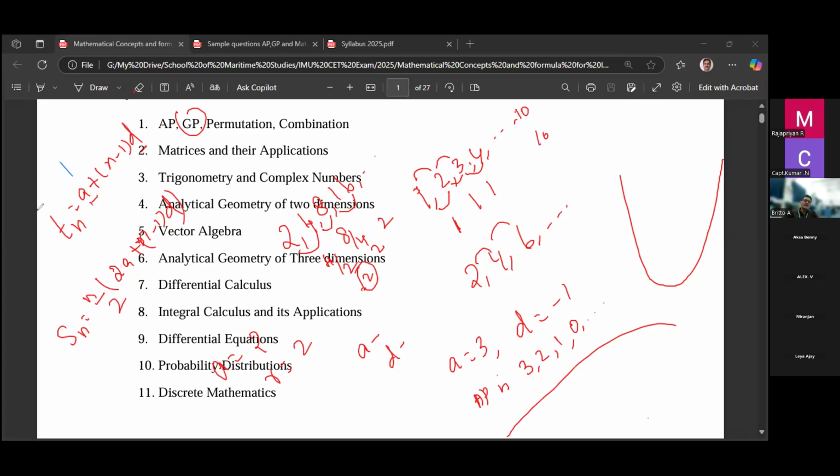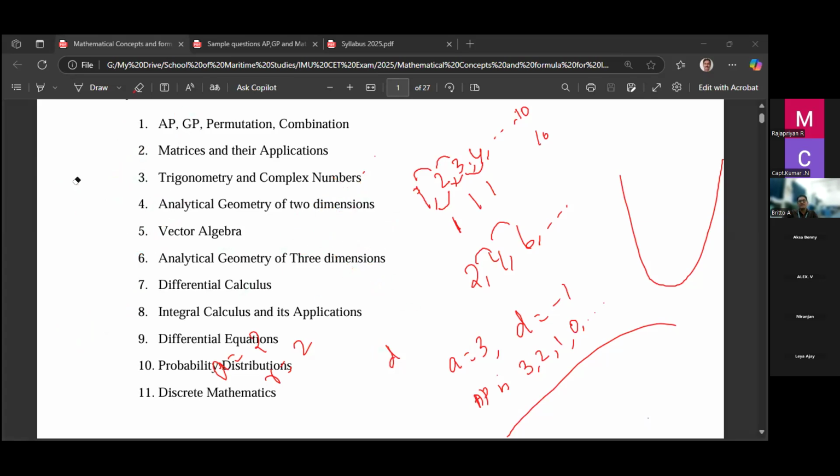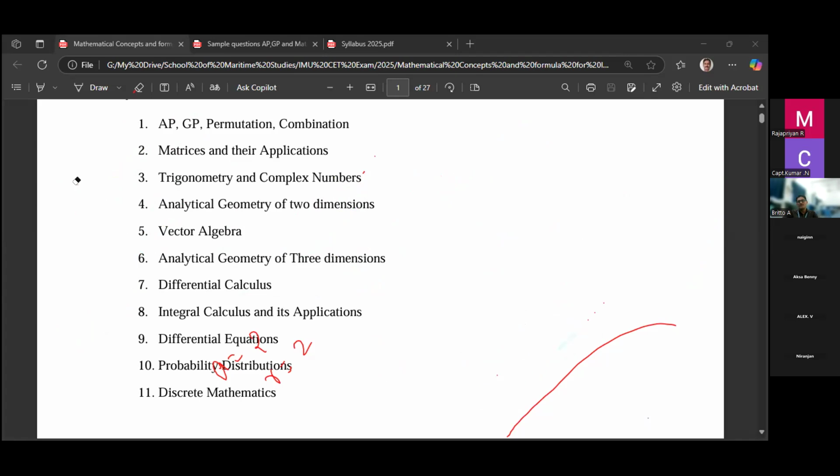For GP, A is the first term, R is the ratio, the common ratio between consecutive terms. So we can write the formula of the nth term of GP, which is Tn is equal to A into R power n minus 1, right?